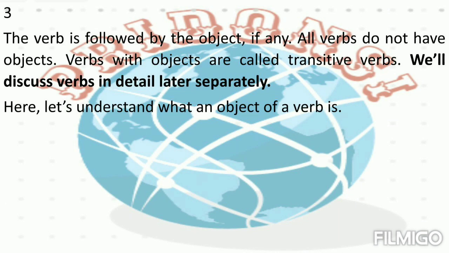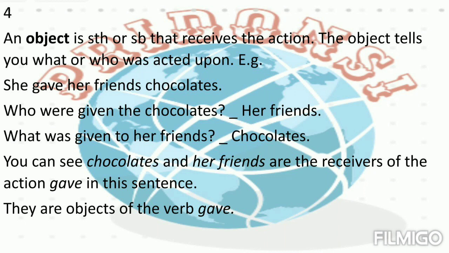The verb is followed by the object. All the verbs do not have objects. Verbs with objects are called transitive verbs. We'll discuss verbs in detail later separately. Here, let's understand what an object of a verb is. An object is something or somebody that receives the action. The object tells you what or who was acted upon.